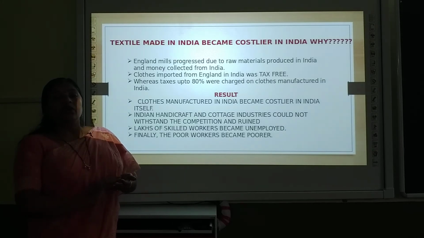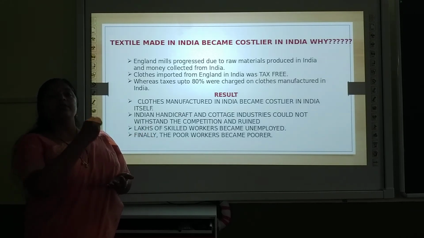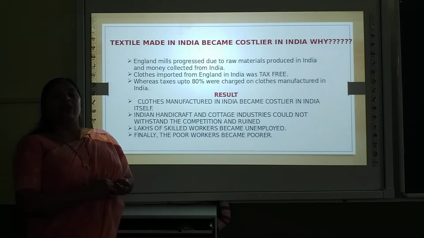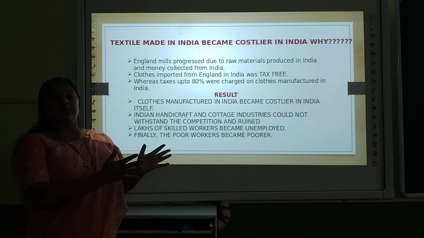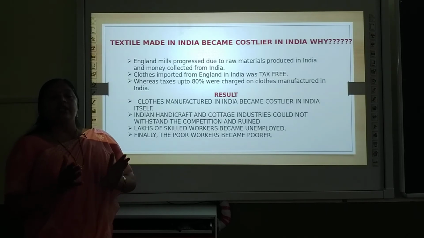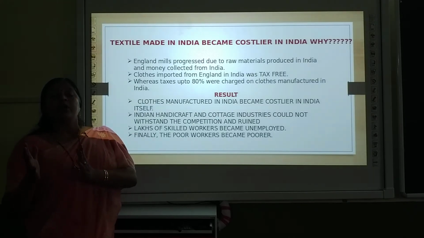So whatever clothes, textiles, whatever was produced in India itself by the Indian textile industries or the cottage industries or the handloom workers, they have to pay 80% tax on the finished goods. And whereas the products which were imported from England was tax free. So what happened now कि जिसमें tax नहीं pay किया है, that products were cheap, वो सस्ते थे. And our Indian products, the Indian people, they have to pay the tax of 80%. So as a result, what happened? That our products became costly.